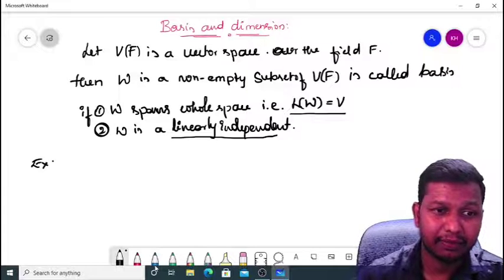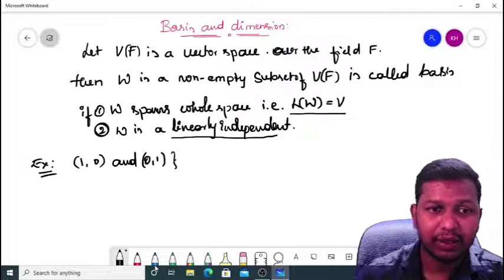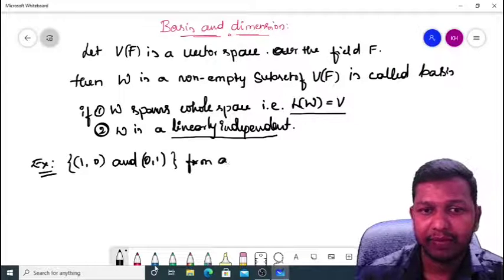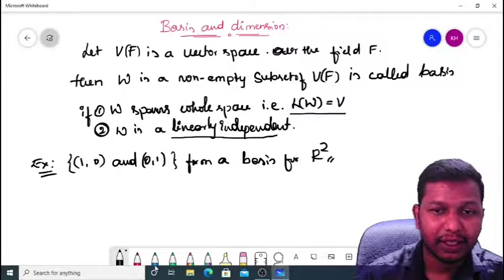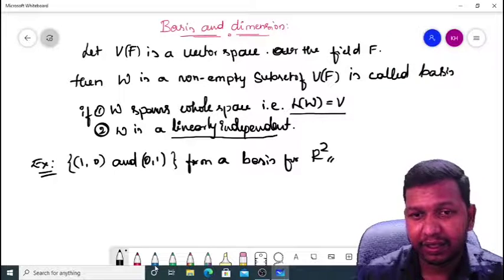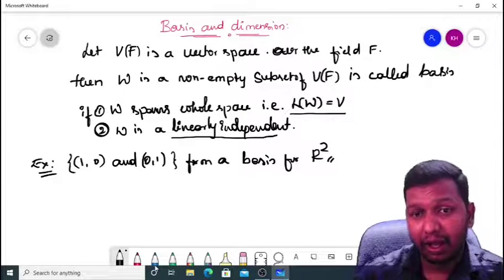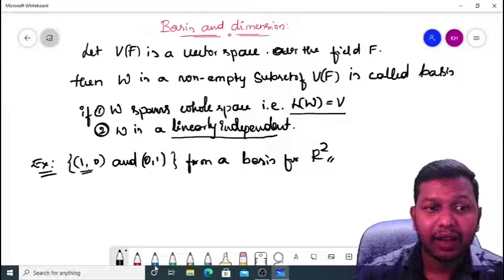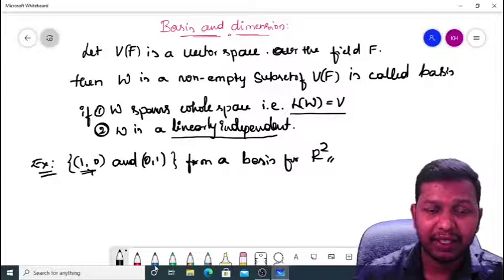For example, (1, 0) and (0, 1) form a basis for R2. R2 is a vector space over the field R containing ordered pairs, and all the ordered pairs can be generated using the elements (1, 0) and (0, 1).